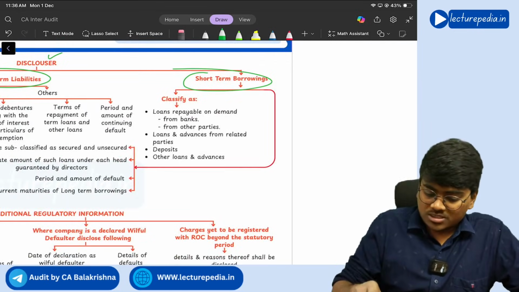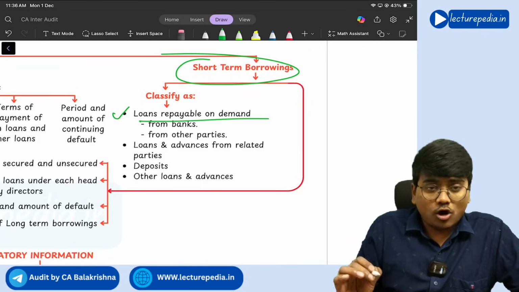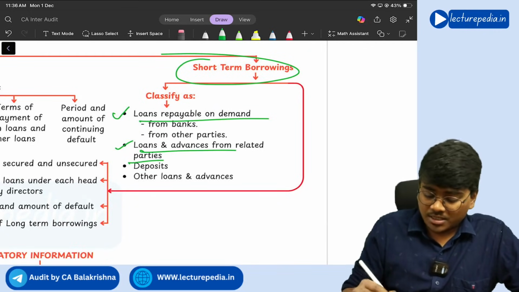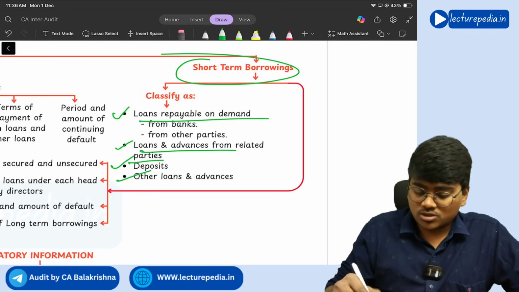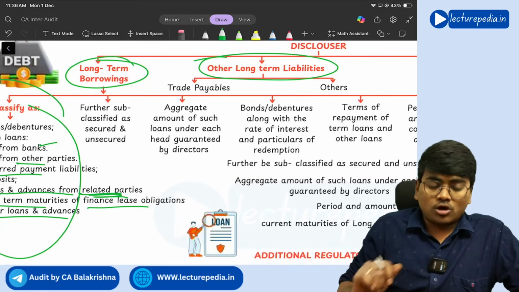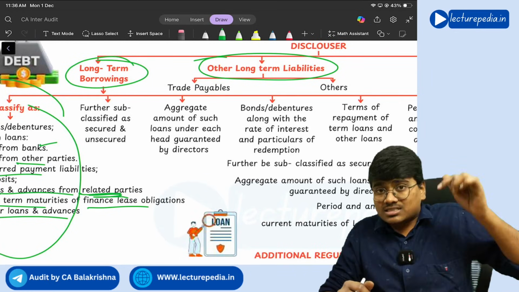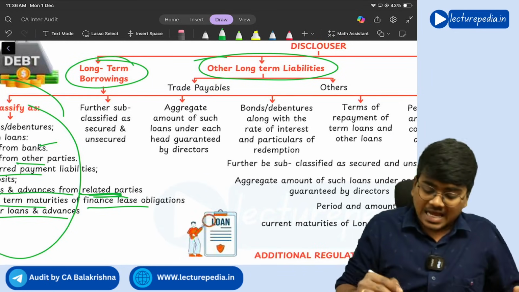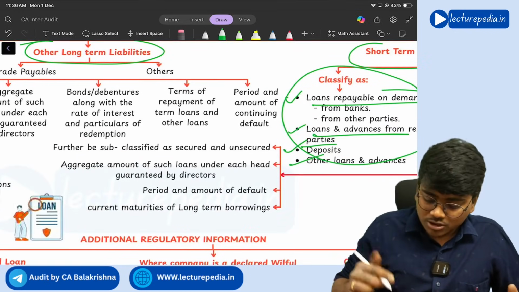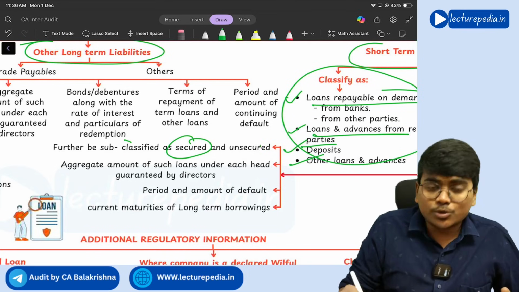Coming to short-term loans, you will classify them as loans repayable on demand. Next, loans and advances from related parties. I told you this is common. Next, deposits and other loans and advances. So this is how you will classify short-term borrowings. Now, coming to the long-term borrowings, you need to subclassify them further as secured and unsecured. Similarly, short-term also you will subclassify as secured and unsecured.